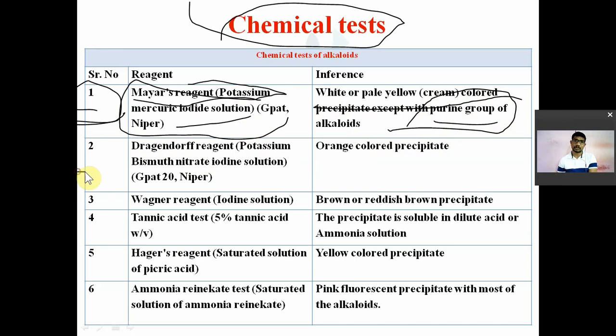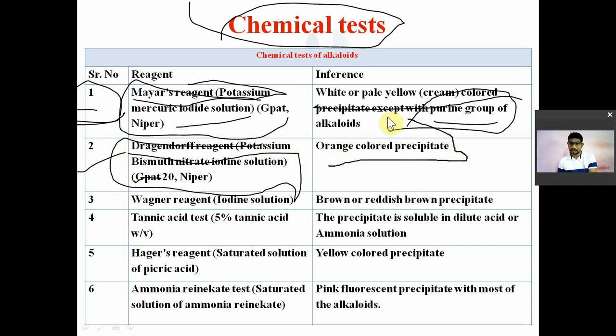Last year में ये Dragendorff's reagent का क्वेश्चन है. The test is Dragendorff's reagent: potassium bismuth iodide. ठीक है, potassium bismuth iodide is Dragendorff's reagent. So GPAT 20 में है. पेपर के लिए तो हमेशा आते हैं ये क्वेश्चंस. When an alkaloid or alkaloid powder is treated with Dragendorff's reagent, you will get a colored precipitate. Means it's positive.